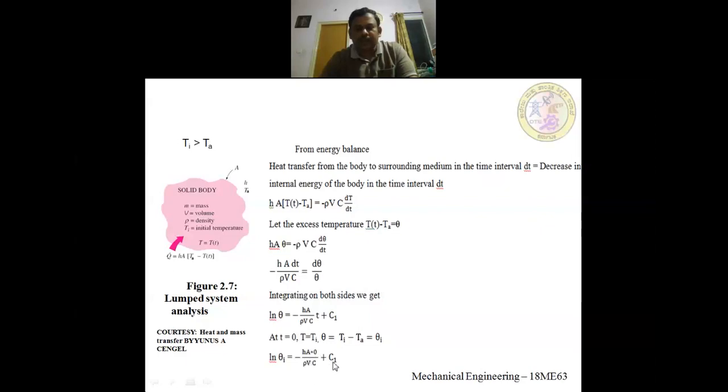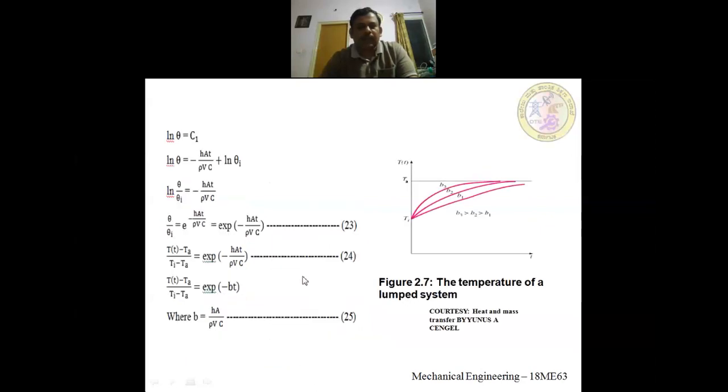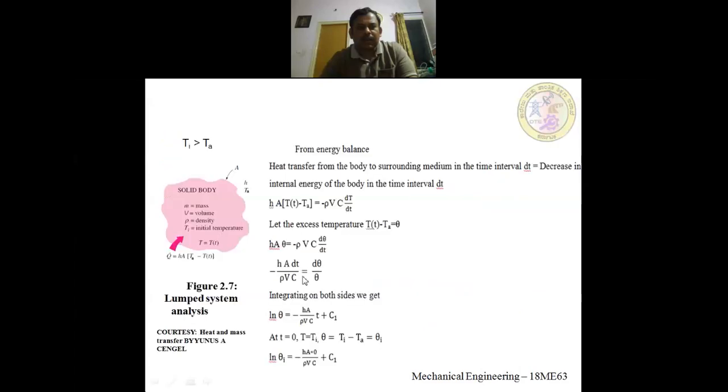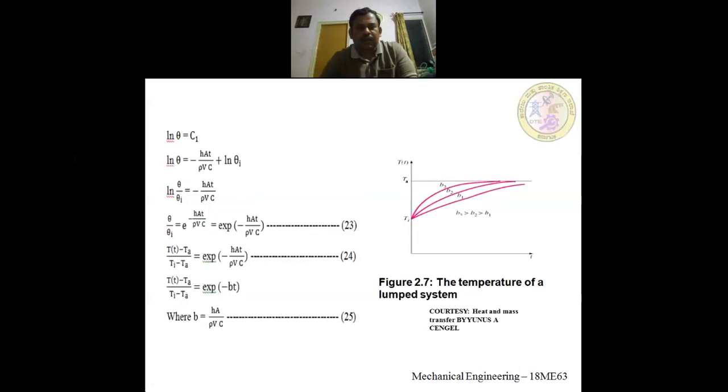What will C1 be now? It is missing here, minus ln theta i. Just correct it. So C1 will be minus ln theta i.